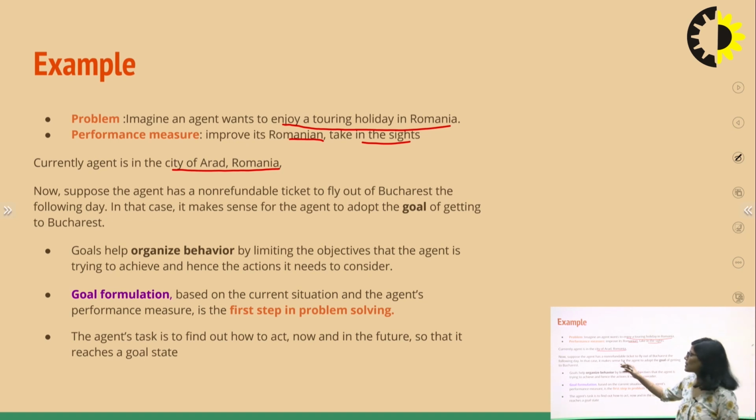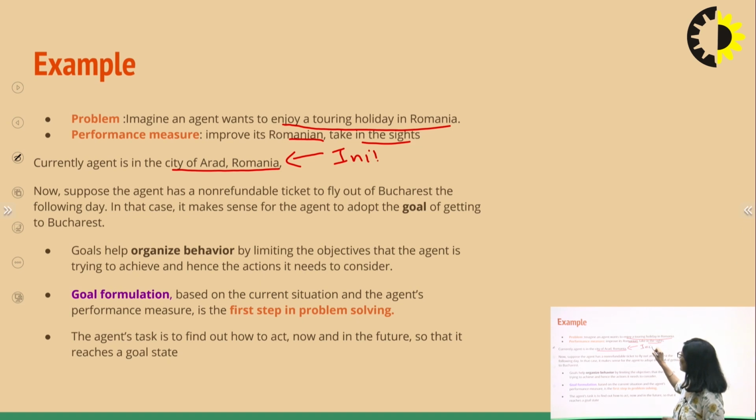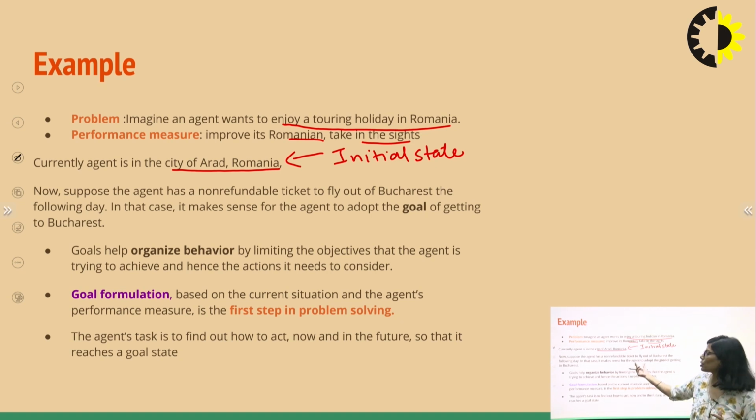So this is your initial state. Now, the agent has a non-refundable ticket to fly out of Bucharest the following day. In that case, it makes sense for the agent to adopt the goal of getting to Bucharest. Now, when an agent is trying to solve the problem of touring in Romania, we have a condition that he has to fly out of Bucharest the next day.